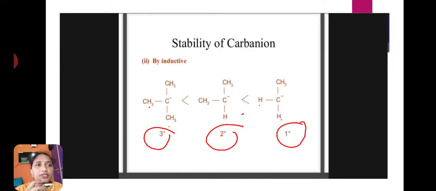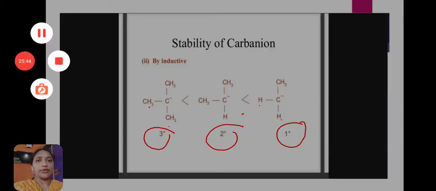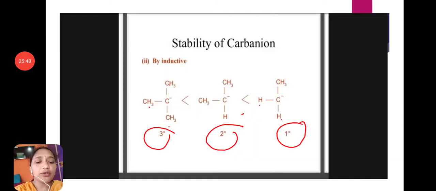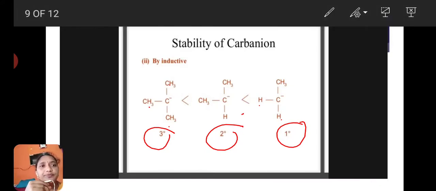And next is the stability of carbanion by inductive effect. According to the inductive effect, the stability of carbanions is: tertiary carbanion is less than secondary, secondary is less than primary. This is the stability order of carbanions by inductive effect.